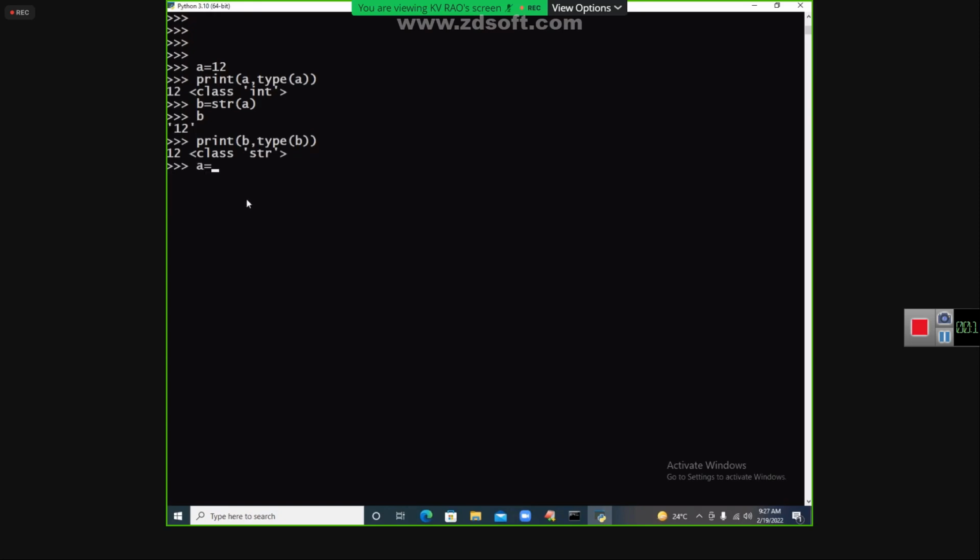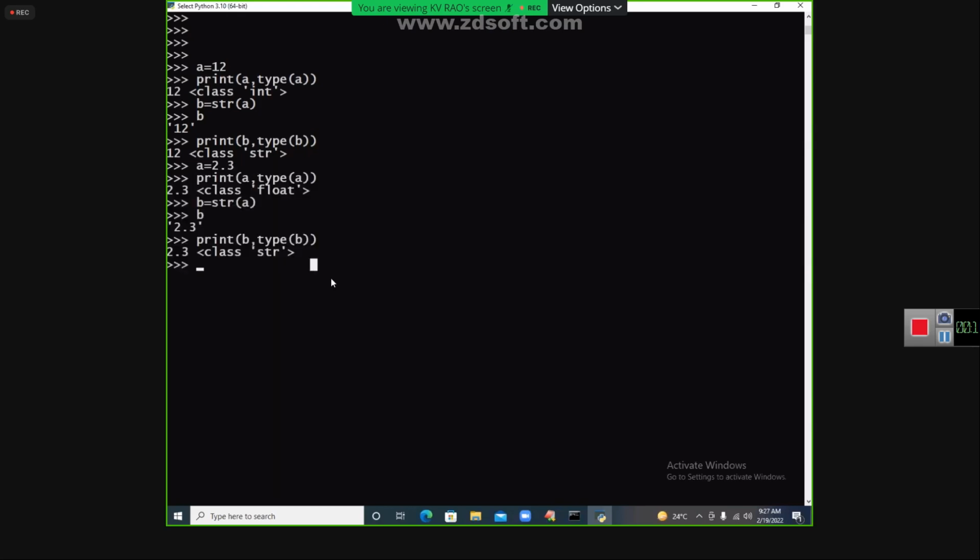One more thing, A is equal to 2.3. Print of A, comma, float. Convert into that. B, you print it, my dear student, 2.3 within that. Now I'm going to say print of this B. See that it is a STR. Float is converted into STR.